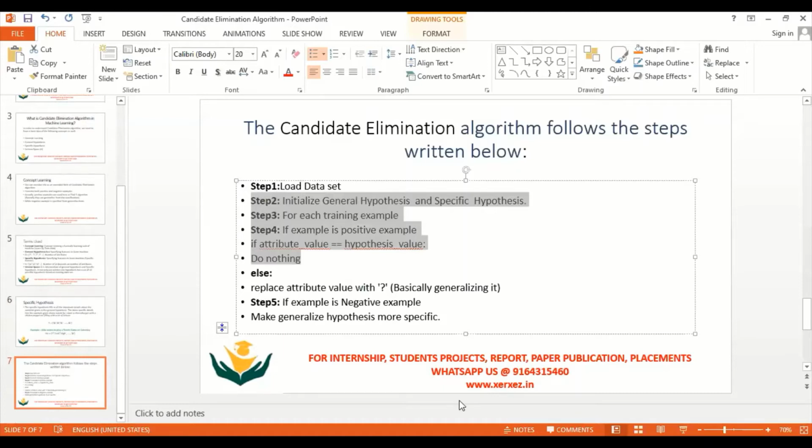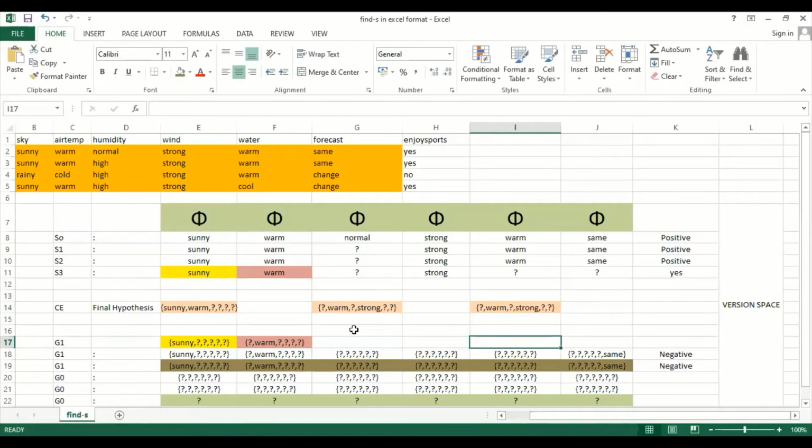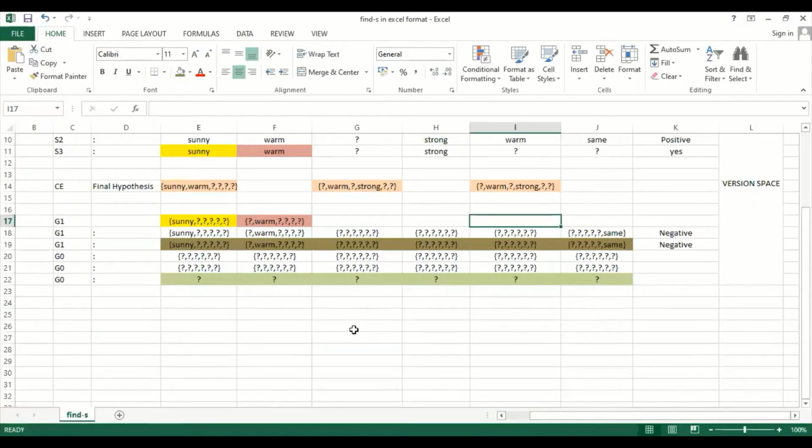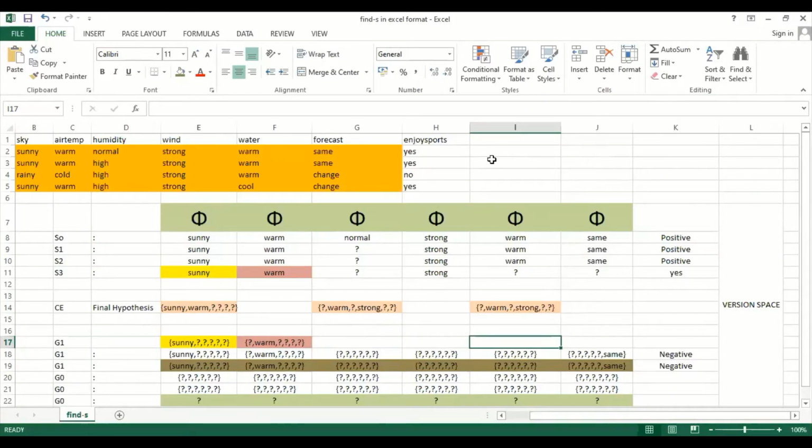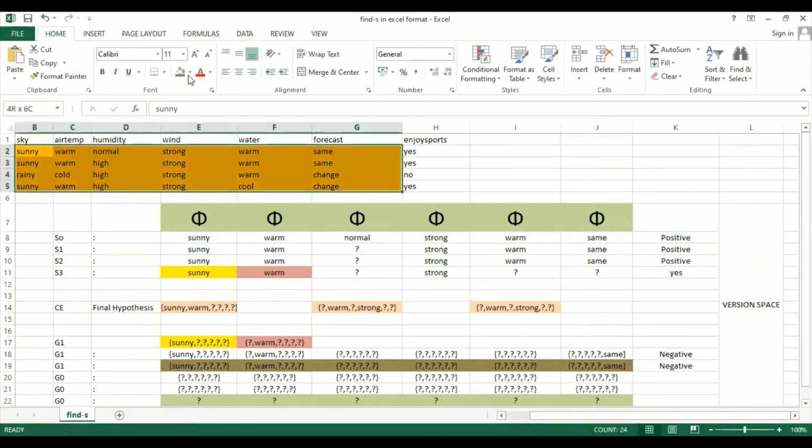Now let's dive into our record. First we will see the record, how to set the general hypothesis and specific hypothesis, and how to trace the data. Let me share the Excel sheet. Okay, so this is the record. It's the same record we are going to use here in the candidate elimination algorithm, which we used in the previous program.